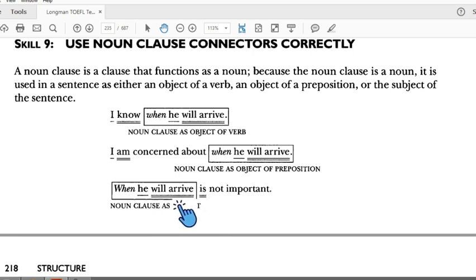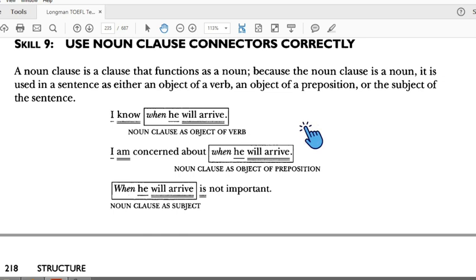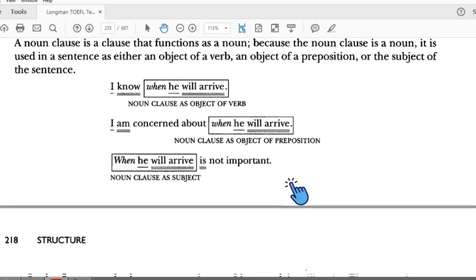So this sentence is correct. You have to distinguish which is a noun clause connector and which is another connector, like a coordinate connector. You have to tell them apart.